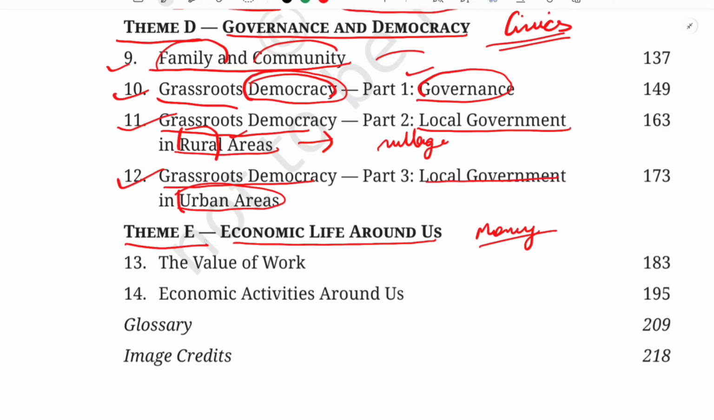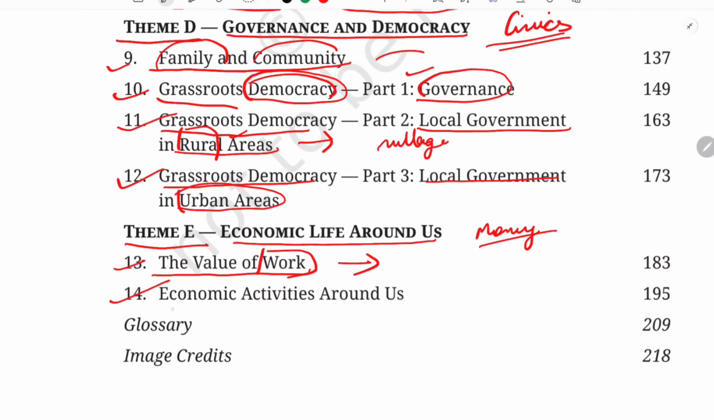Like how does our economy work, especially in a huge country like India, what exactly is money, where does it come from, how can it be increased, what economic activities can people engage themselves in, how are natural and human resources best managed. So we are going to learn about all those things under this theme, Economic Life Around Us. First we are going to see the value of work. Work basically means that through which people earn their daily living, isn't it? Basic things.